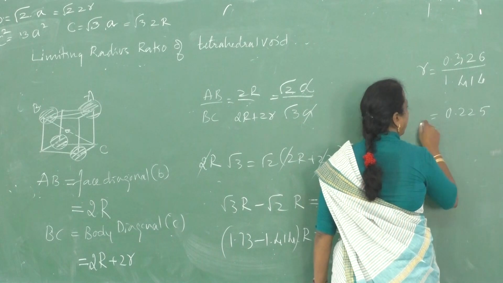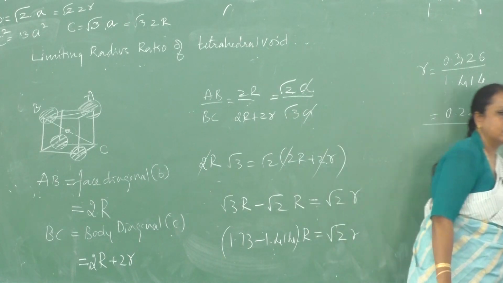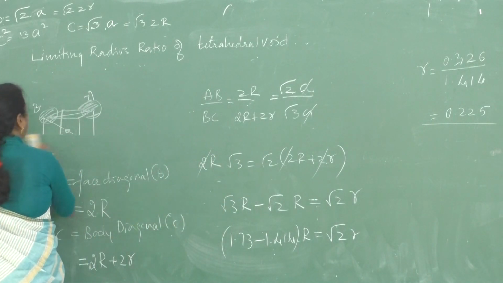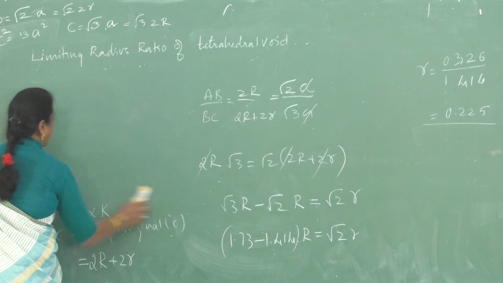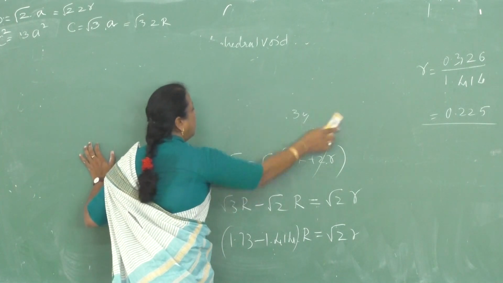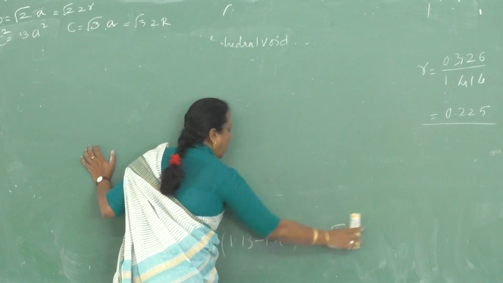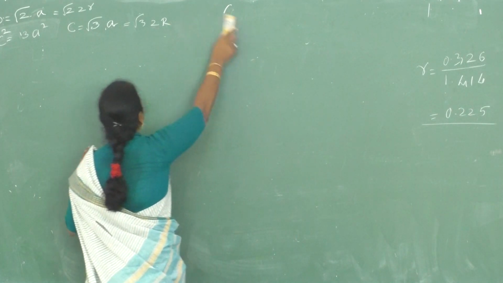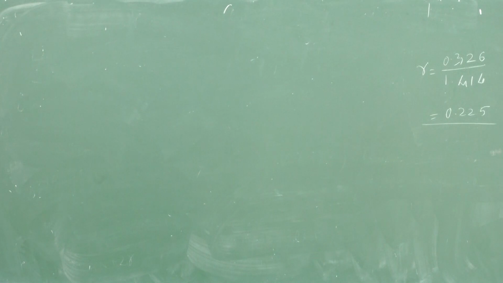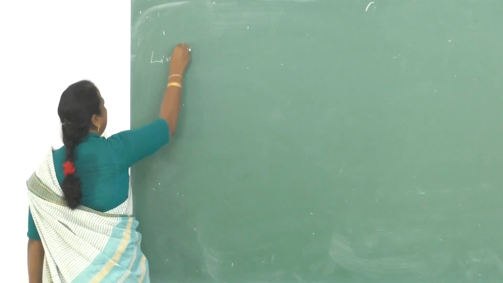Make it 0.225. Okay, so the limiting radius ratio of the tetrahedral void is difficult to imagine from this diagram. Tetrahedral void is 0.225, trigonal void 0.155, octahedral void 0.414. Remember these values.